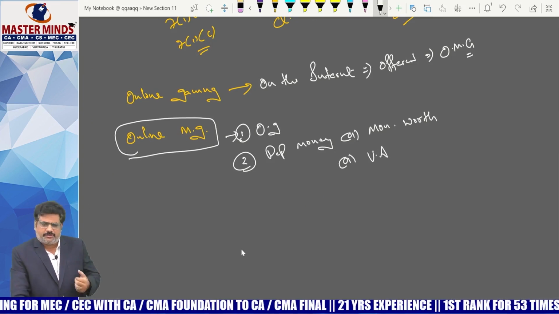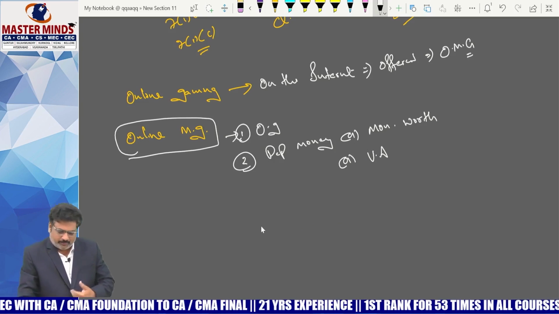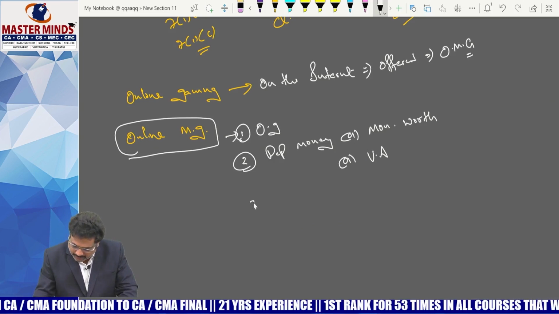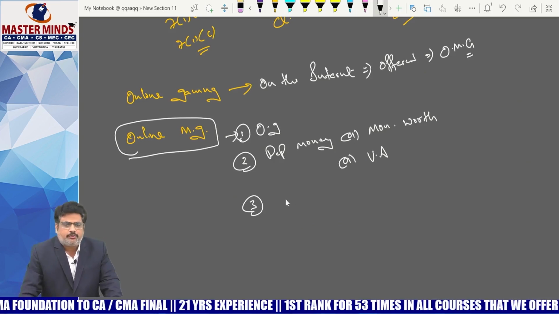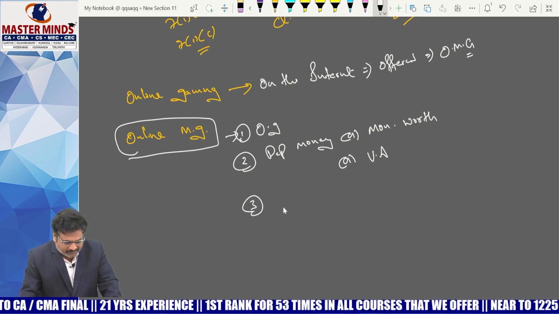That means you can deposit either money or money's worth, or a virtual asset also. The third is that there should be an expectation of winning money or money's worth.